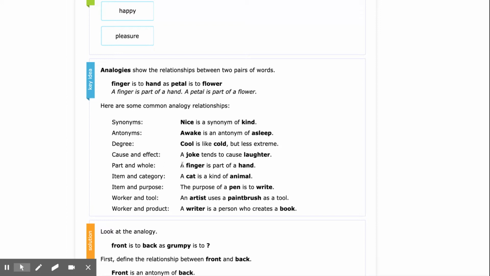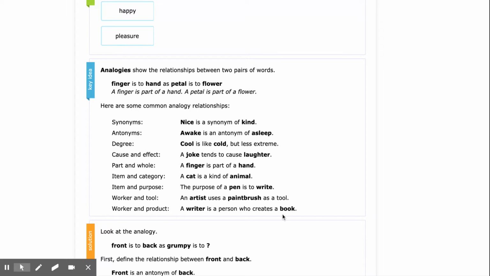Cause and effect. A joke tends to cause laughter. Part and whole. A finger is part of a hand. Item and category. A cat is a kind of animal. Item and purpose. The purpose of a pen is to write. Worker and tool. An artist uses a paintbrush as a tool. Worker and product. A writer is a person who creates a book.